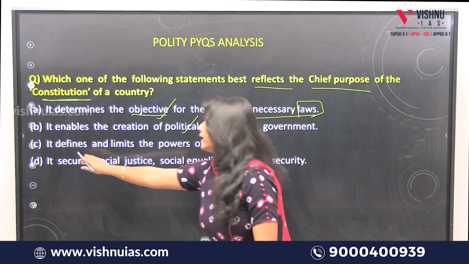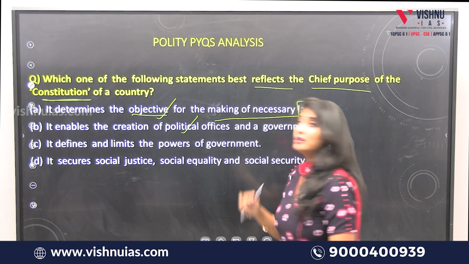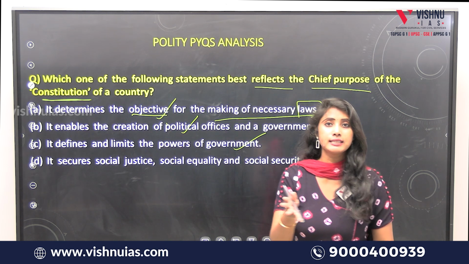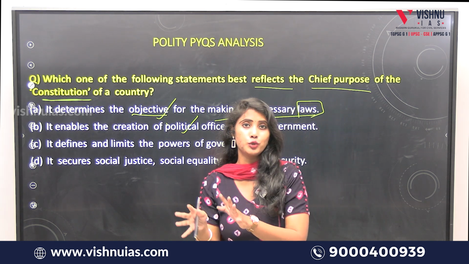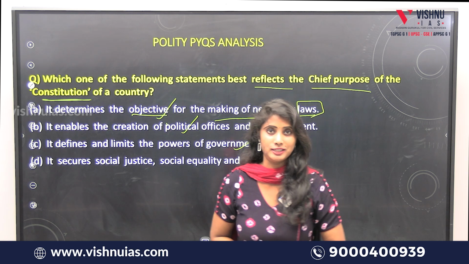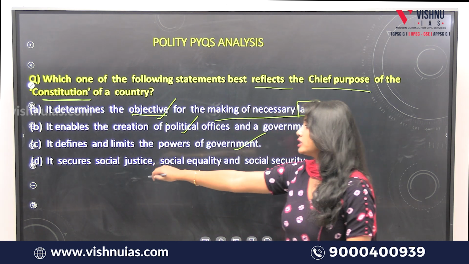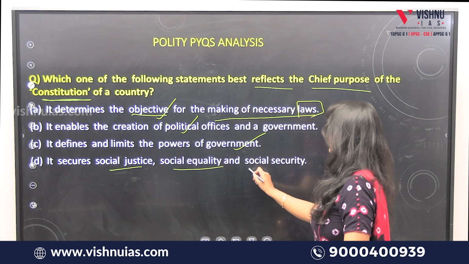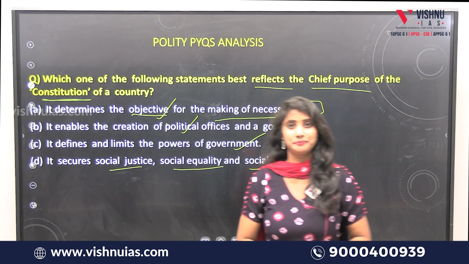Or the third one: it defines and limits the powers of a government. This is another principle. It defines as well as limits the powers of the government. And finally, the constitution secures social justice, social equality and social security.